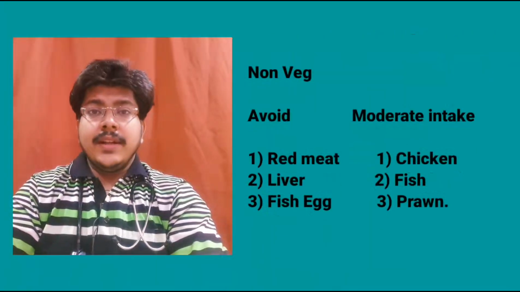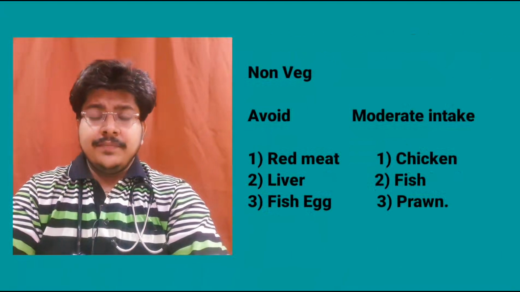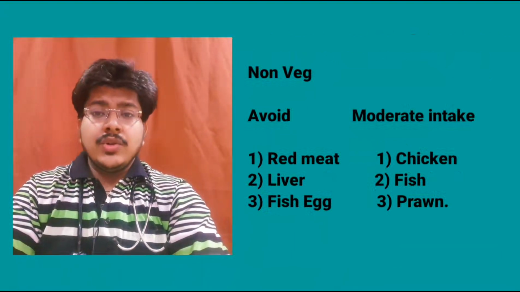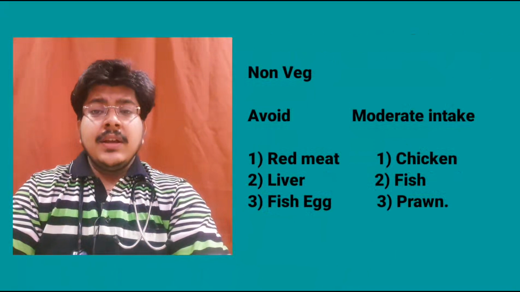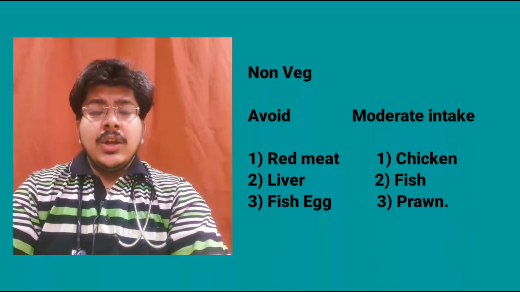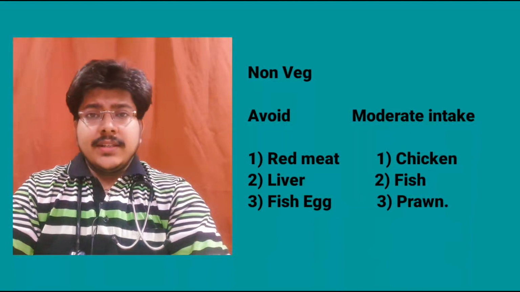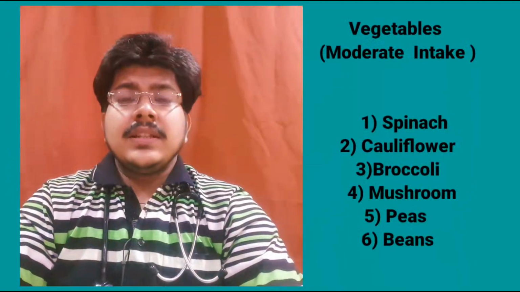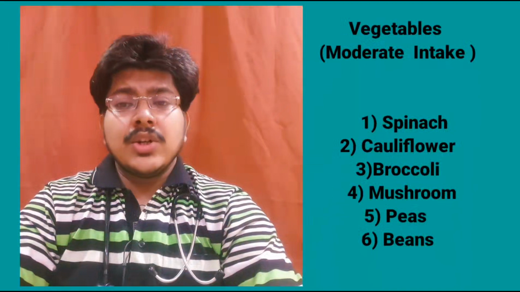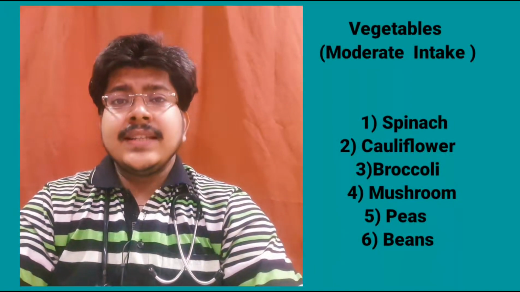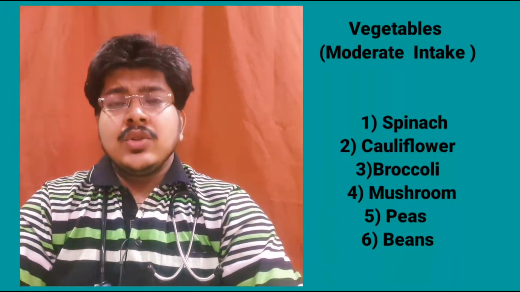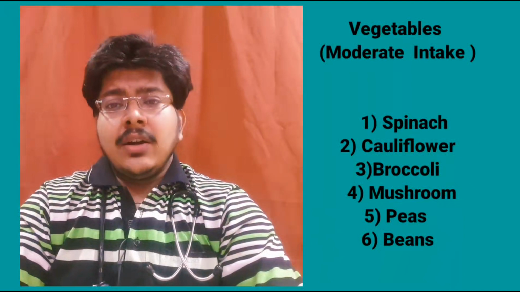Now various foods contain increased amounts of purines. In non-veg items, one should avoid red meat, liver and fish eggs. We can include chicken, fish and prawn in moderate quantities. In vegetables, spinach, cauliflower, broccoli, mushroom, peas and beans contain increased uric acid. So we should limit the intake of such vegetables.